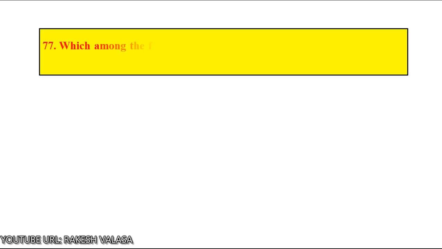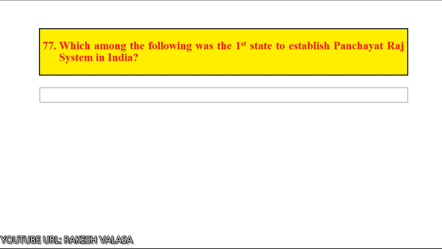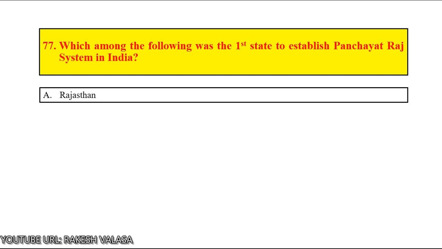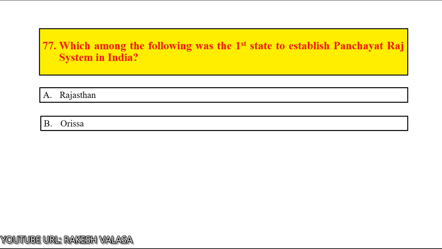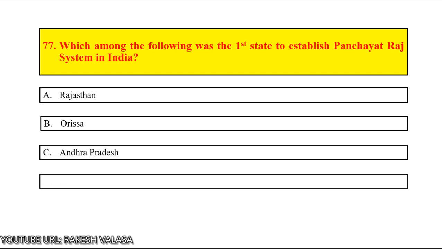Question number 77. Which among the following was the first state to establish Panchayat Raj System in India? Option A Rajasthan, option B Orissa, option C Andhra Pradesh, option D Sikkim. Let us count down start.